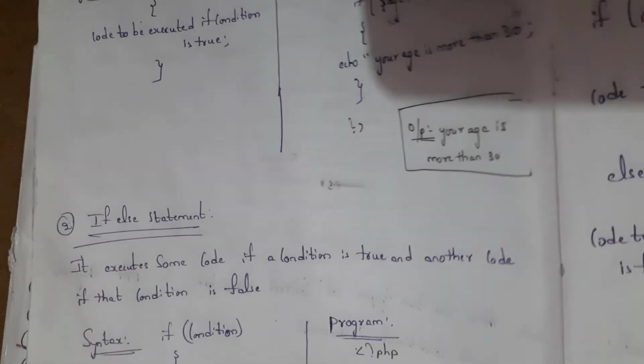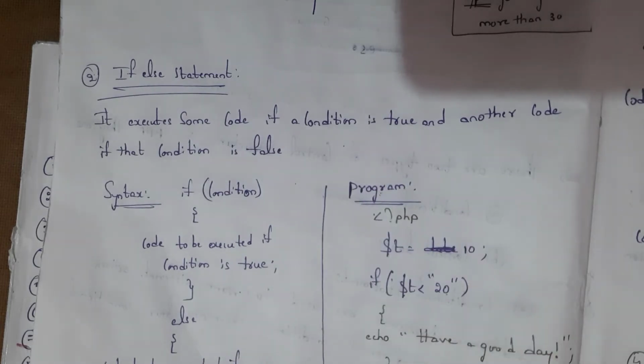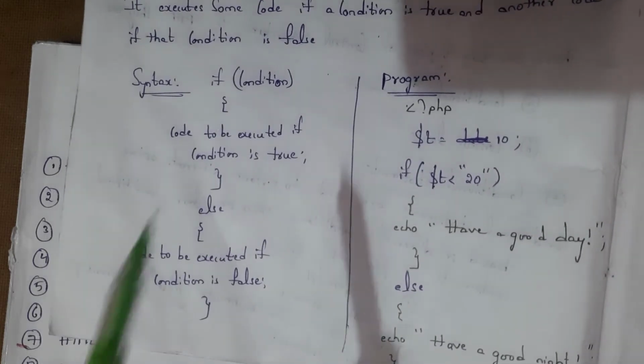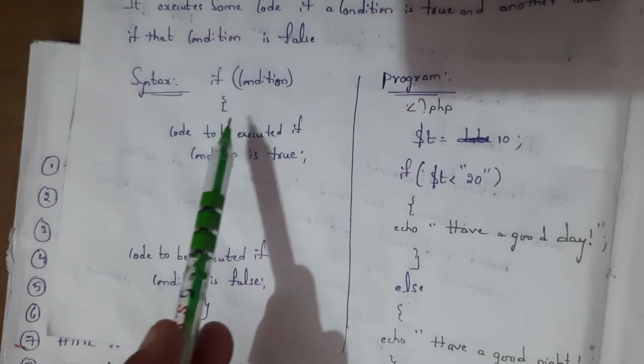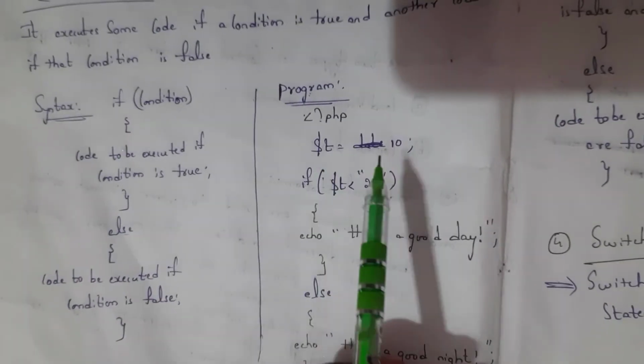Similarly, second one is the if else statement. It executes some code if a condition is true and another code if the condition is false. This is the syntax. If the condition is true, then the statement which is present inside this is executed, or else the statement which is present in this is executed. This is the program. Here I took $t equal to 10.